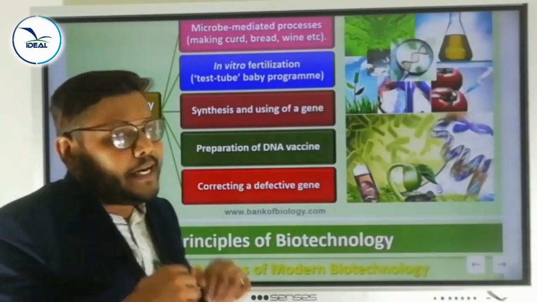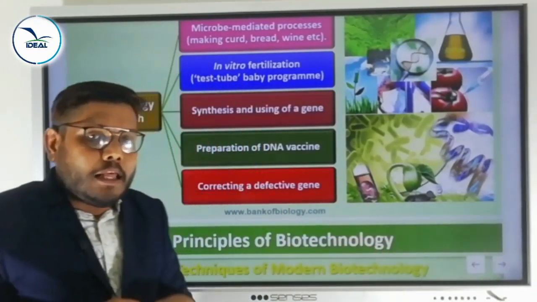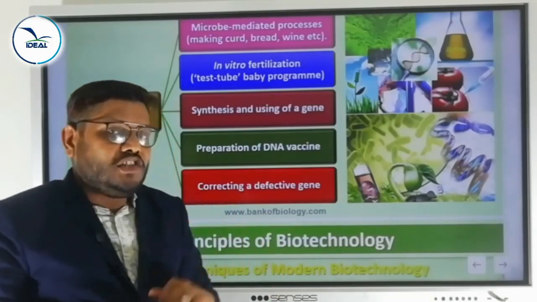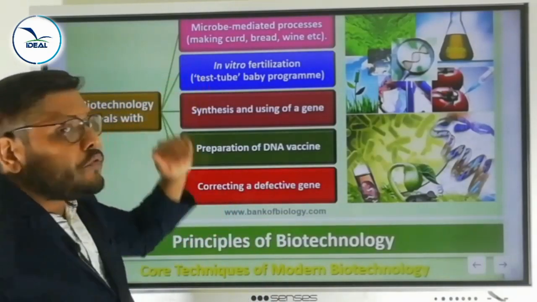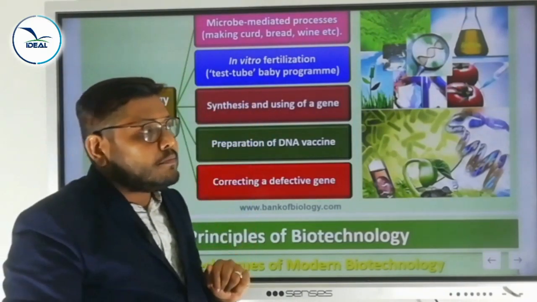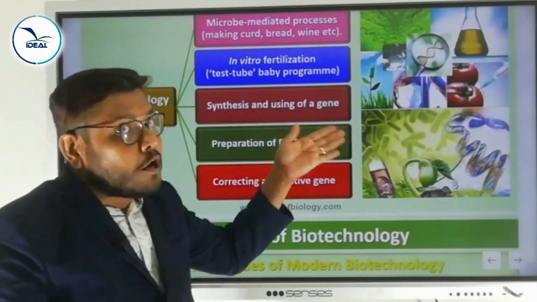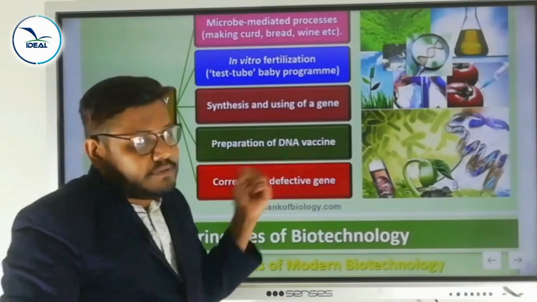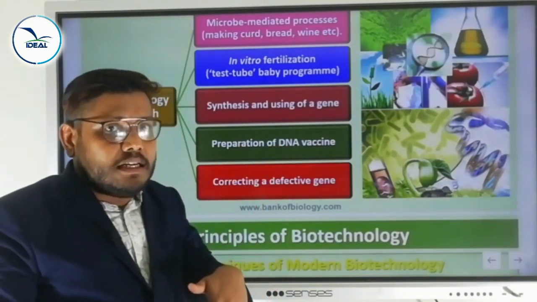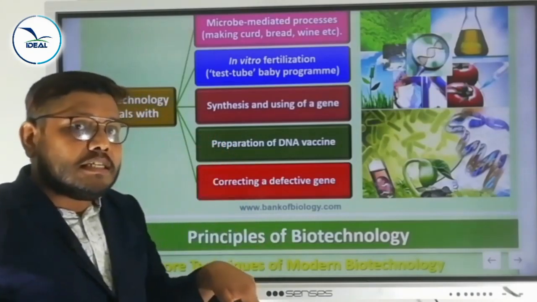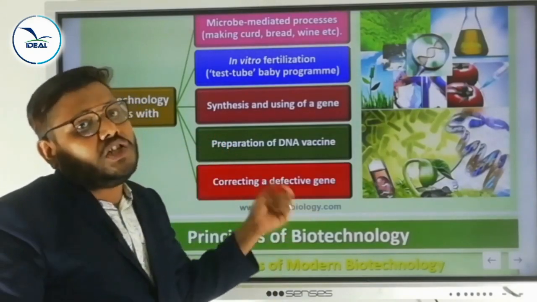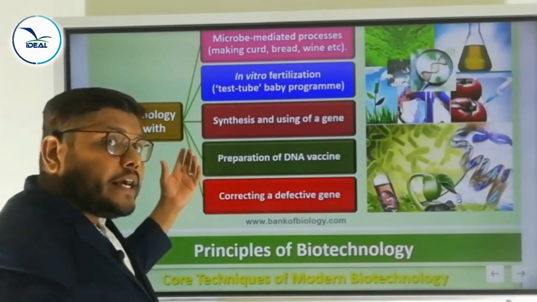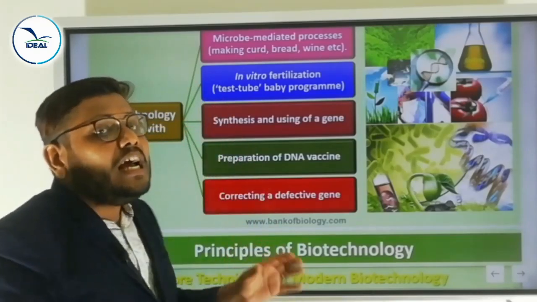Another one is modern biotechnology. Modern biotechnology is mainly based on genetic engineering. It includes in vitro fertilization, that is the test tube baby program. Then another one is synthesis and using of genes. Then preparation of DNA vaccine, correcting a defective gene. If any gene is defective in our cell, that particular defective gene is corrected by the genetic engineering process. These all are the different types of modern biotechnology that is mainly based on genetic engineering.